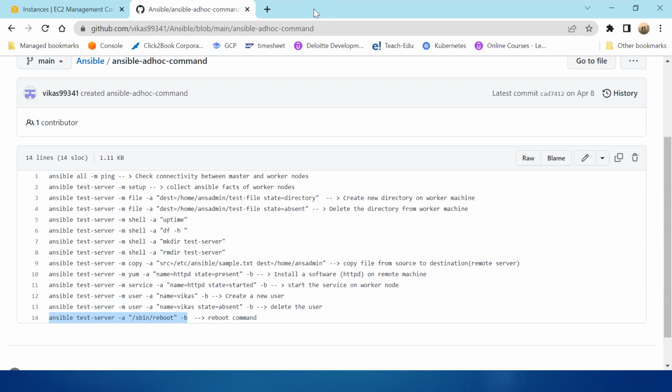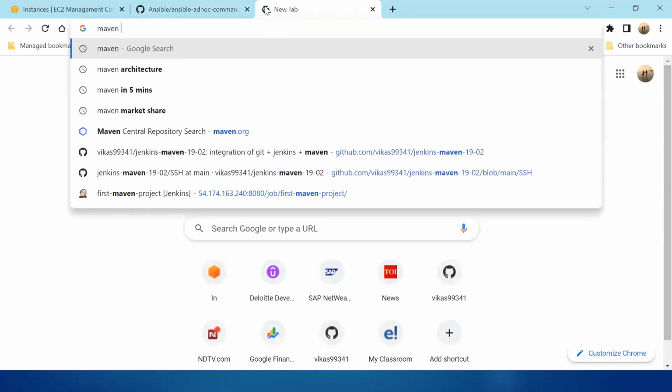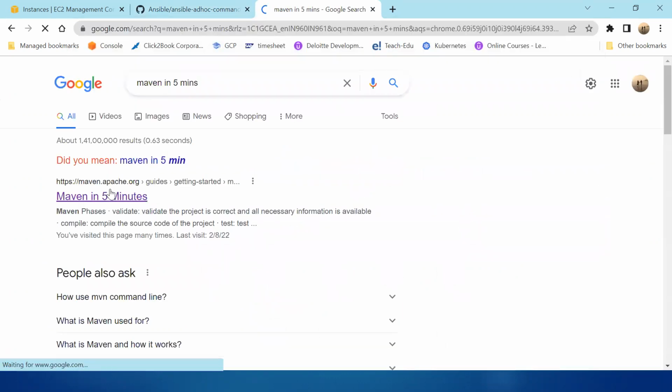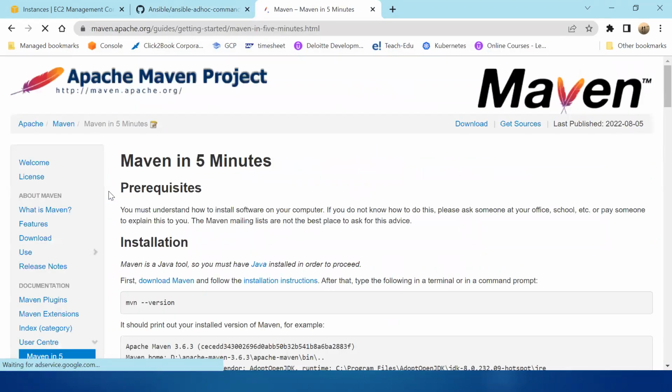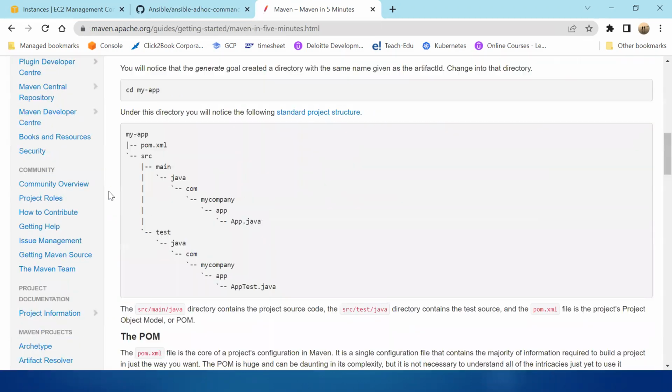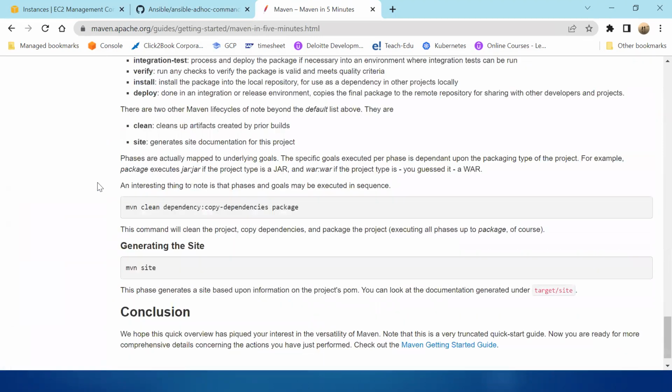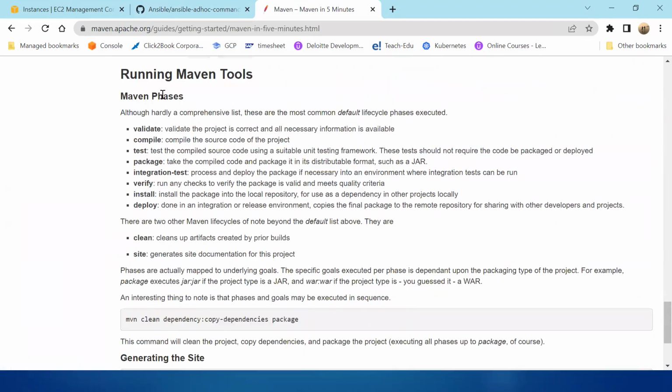I think I have covered it, but still, you message me because I might have shown you this in maybe 5 minutes. In case I have not covered it, those 2 days, we have taken 3 days of classes, and out of it, we were only talking about Jenkins. No, I think this one is covered. Maven in 5 minutes, right? This one is covered.